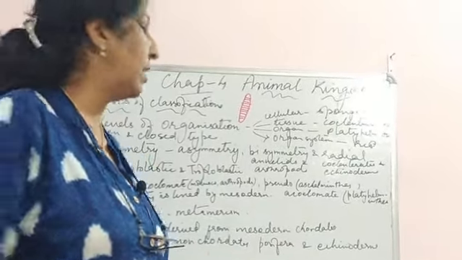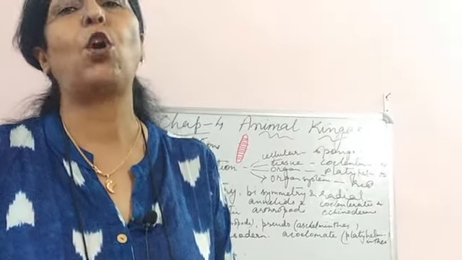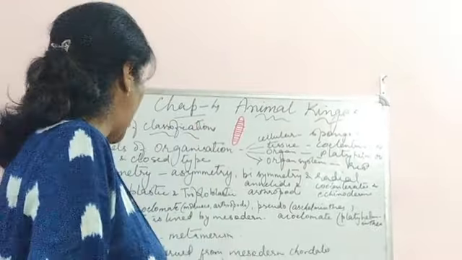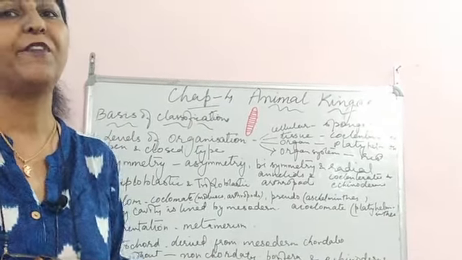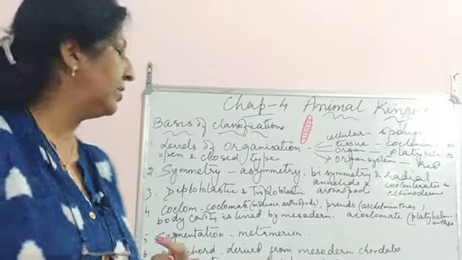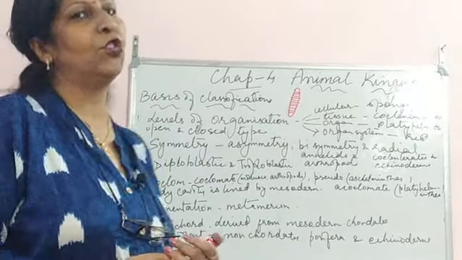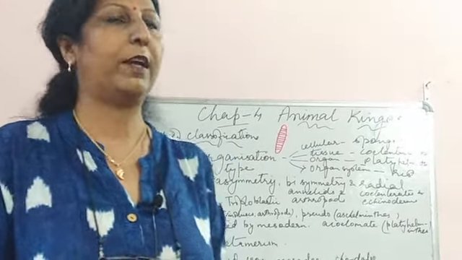That gives birth to the notochord. And the notochord is normally formed in chordates. All the chordates will have this notochord, while all the non-chordates, that is Porifera, Echinodermata, all those classes, do not possess notochord because backbone is not required for them.